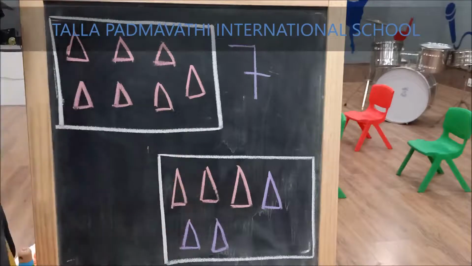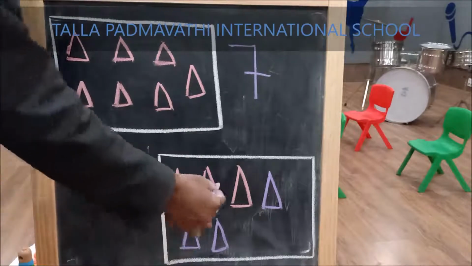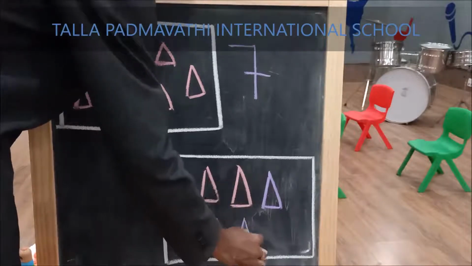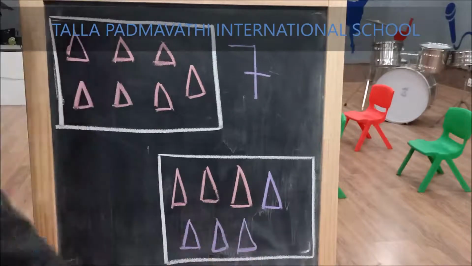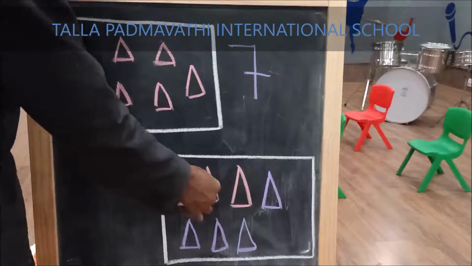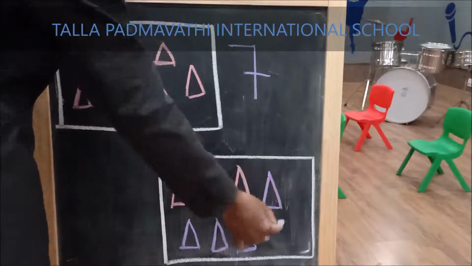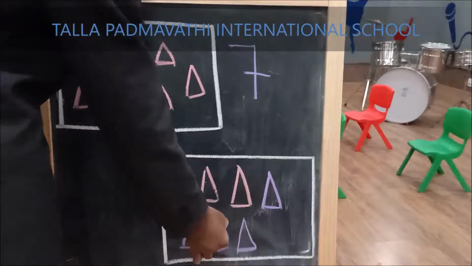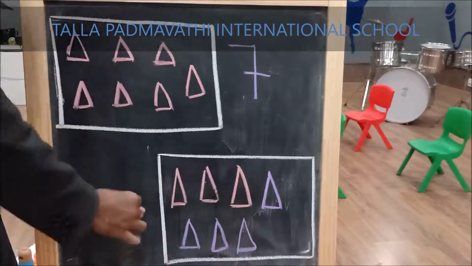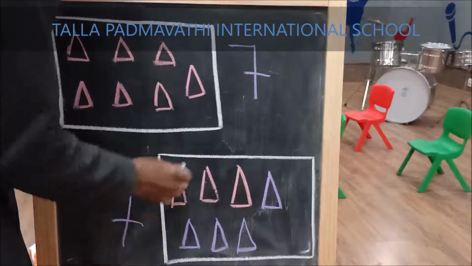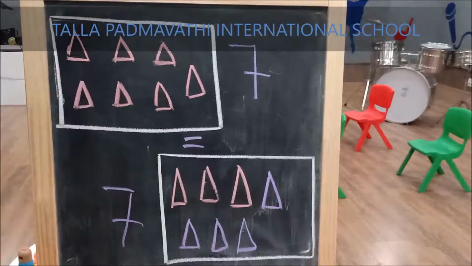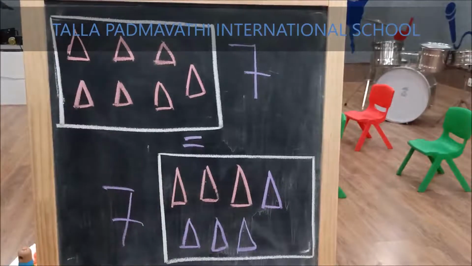Now is it equal? No. So let us draw one more and count. 1, 2, 3, 4, 5, 6, 7. 7 and 7. Now these are equal.